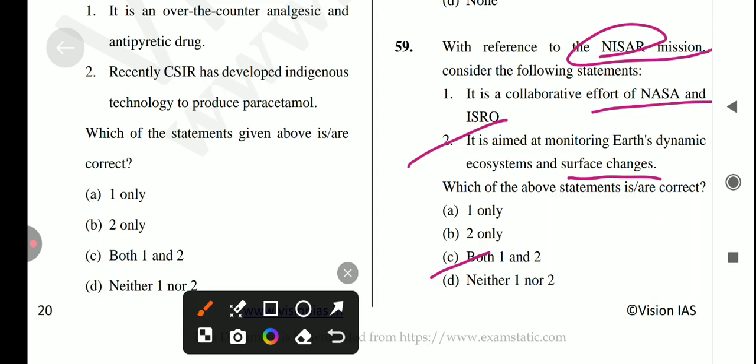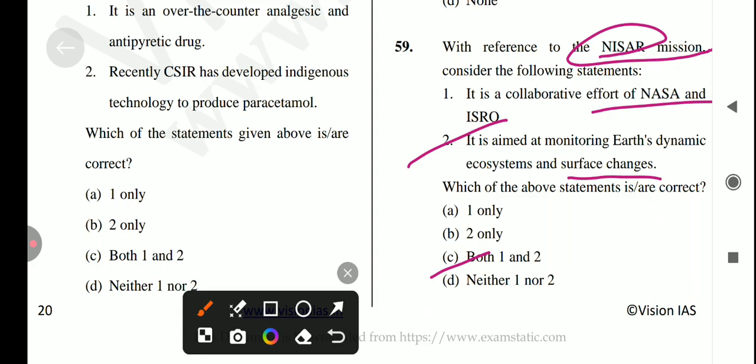If you're talking about the NISAR mission, it is supposed to observe changes in Earth's ecosystem, ice masses and land surface. It will look into monitoring earthquakes, tsunamis, volcanic eruptions, in addition to gathering critical data on agricultural management and disaster response.